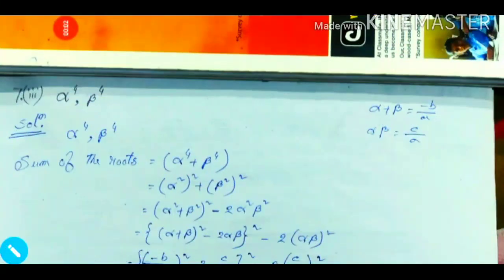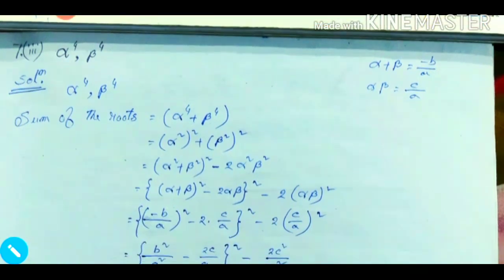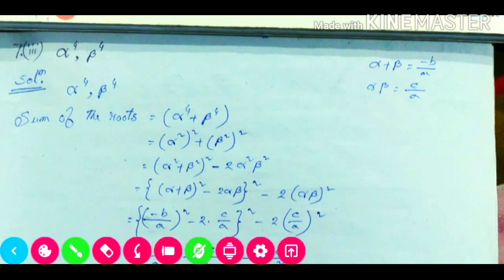Question number 7.3. It is given that alpha to the power 4 and beta to the power 4 are the two roots. Before, we got the sum of the roots: alpha plus beta is equal to minus b by a, and the product of the roots, alpha into beta, is equal to c by a. Now we need to find the sum of the roots of this new equation, whose roots are alpha to the power 4 and beta to the power 4.